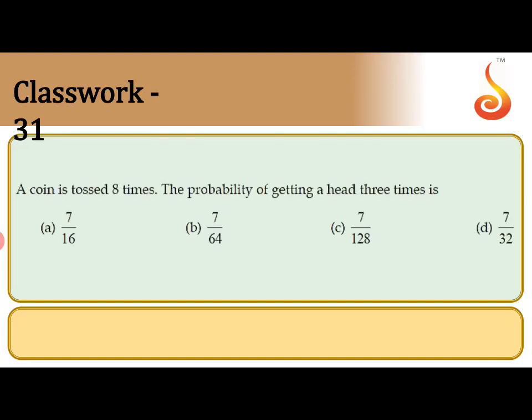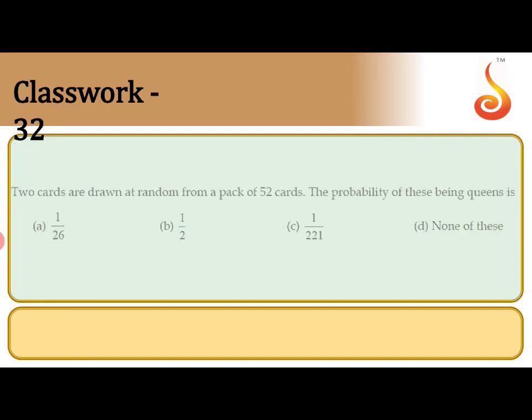So the answer is 7 by 32. Next question. Two cards are drawn at random from a pack of 52 cards. Find the probability of these being queens.